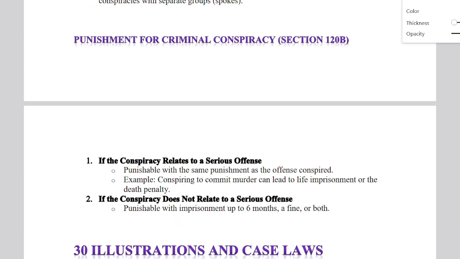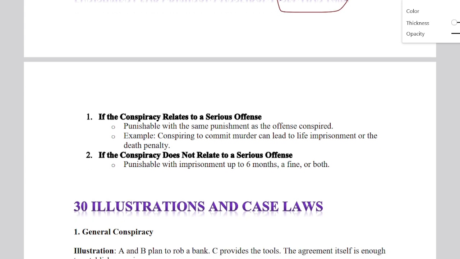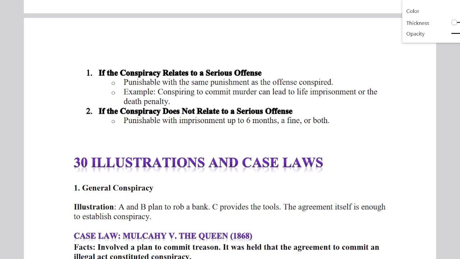Punishment for criminal conspiracy depends on how serious the conspiracy is. If the conspiracy relates to a serious offense, it is punishable with the same punishment as the offense conspired. For example, conspiracy to commit murder can lead to life imprisonment or the death penalty. If the conspiracy does not relate to a serious offense, the punishment is up to 6 months, or a fine, or sometimes both.